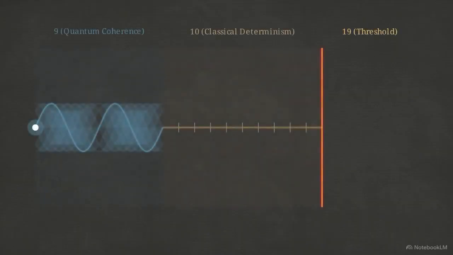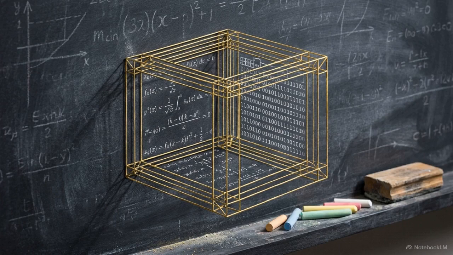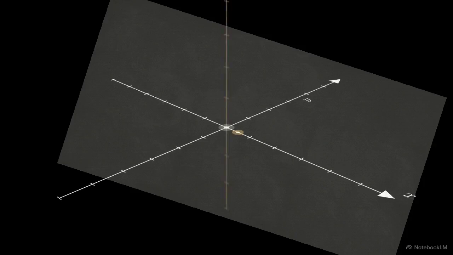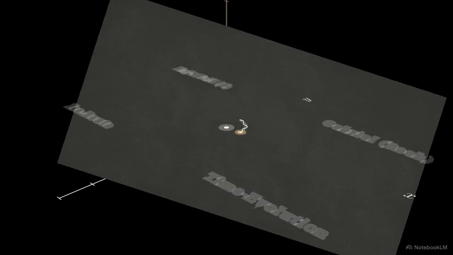To understand the stakes, we will track a state vector chronologically through the system, starting in the 9 regime of wave logic, moving into the 10 regime of spatial action, and colliding with the critical 19 threshold. We will reverse engineer the absolute physical limits of information survival. We begin with the smooth orbital flow on the Rössler XY plane. Energy circulates here without loss, held by angular momentum. This is the 9 regime, the realm of quantum coherence.